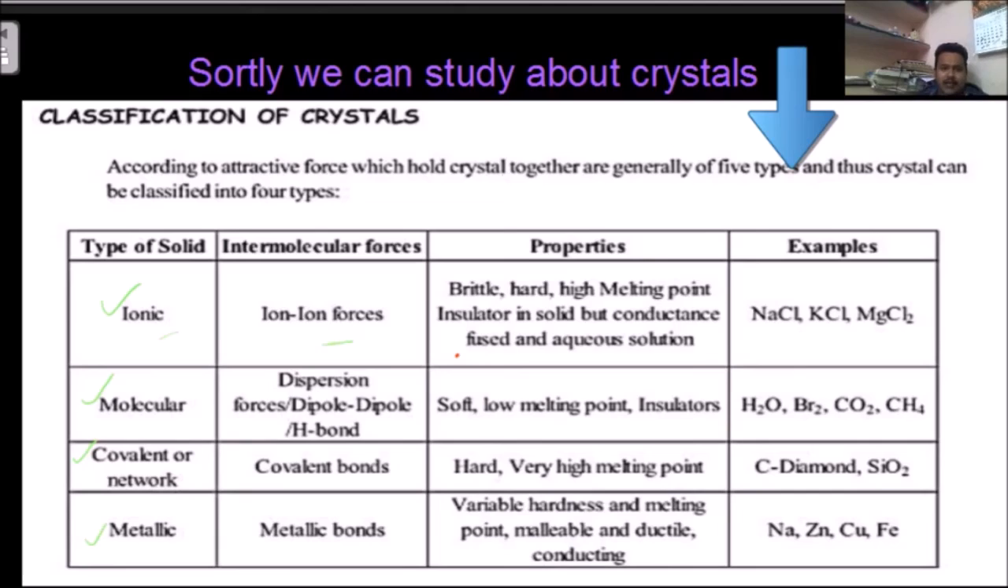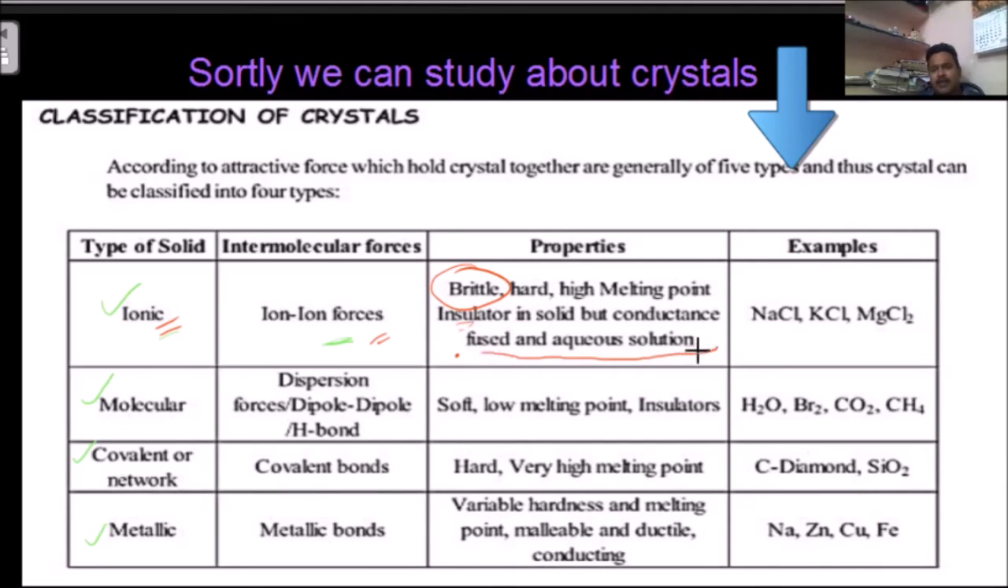Ionic means ionic forces, ionic bonds. Ionic means ionic forces. They are brittle. Brittle means what? They are hard only, but we can break them, like salt. Touching the salt gives a feeling of hardness, but you can break it. Hard, high melting points, and insulators. They cannot pass electricity through them in solid, but they conduct in fused and aqueous solutions.